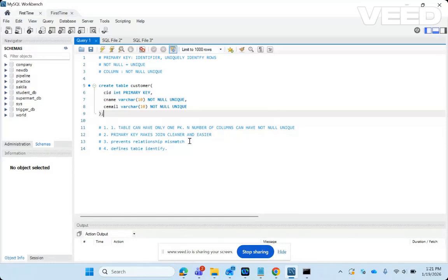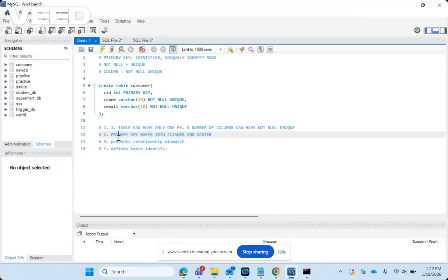Let's discuss the remaining two reasons as to why primary key. The first reason we are going to see is that it prevents relationship mismatch. If you want to understand this reason, you should know what a foreign key is. So, how does it prevent relationship mismatch?